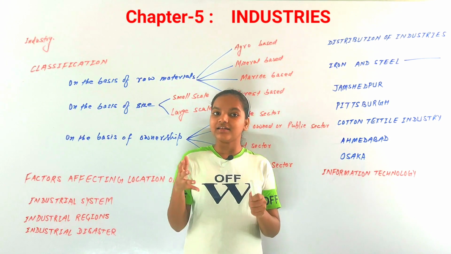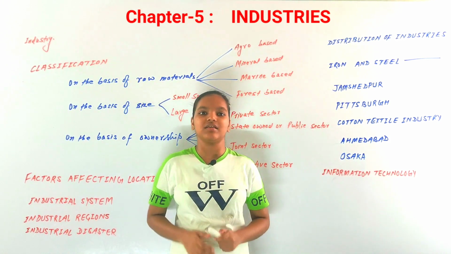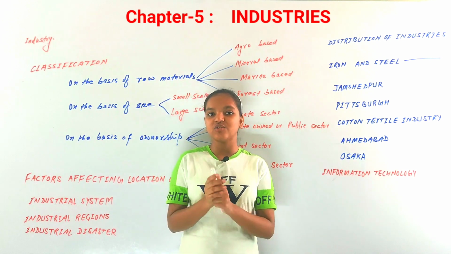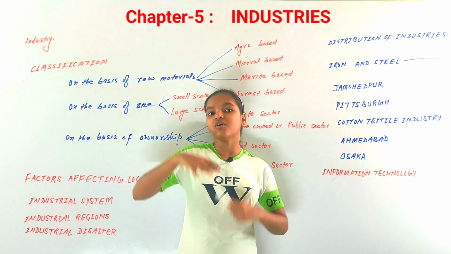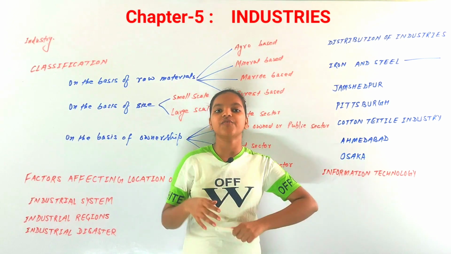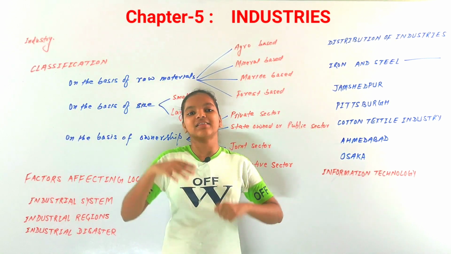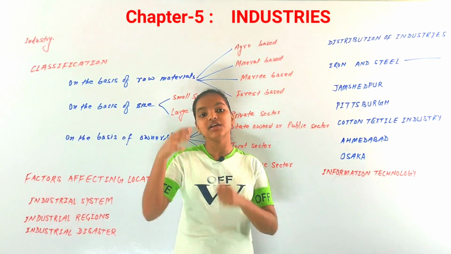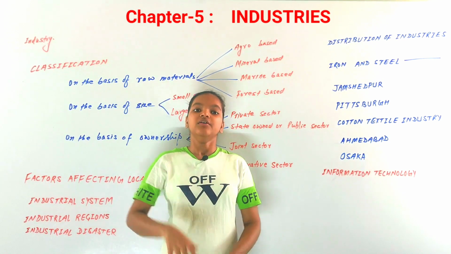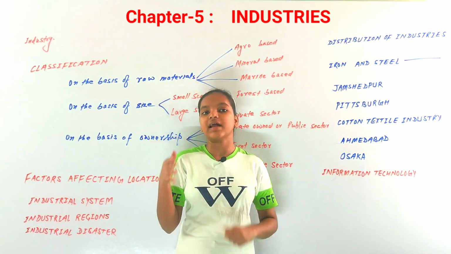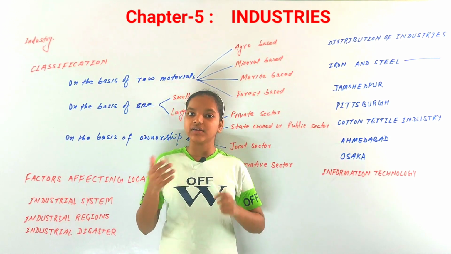There are many industries, and secondary activities, as you know, are the processing of raw materials into something more valuable to us. For example, pulp is converted into paper by processing in the industries. Now paper is more valuable than pulp. So industries are those kinds of economic activities.